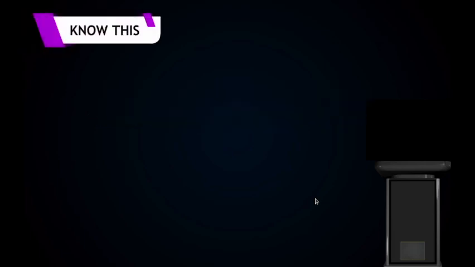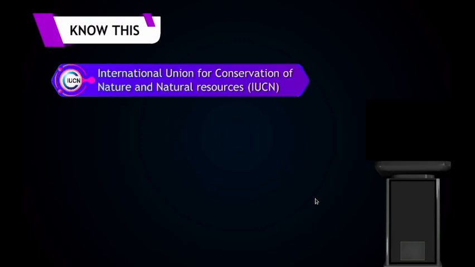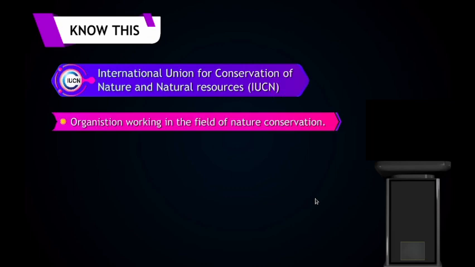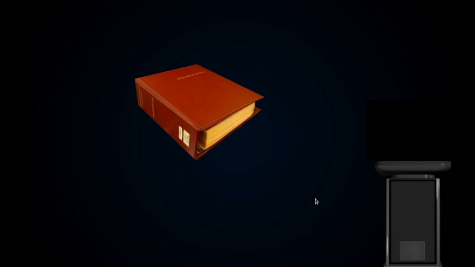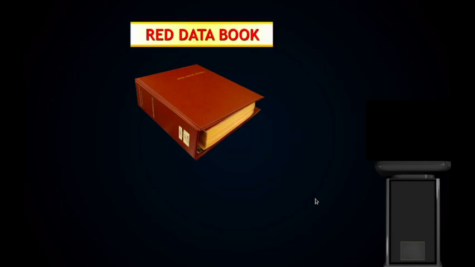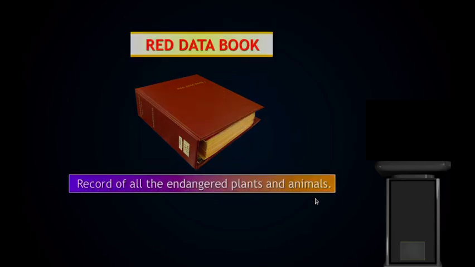Now, know this. International Union of Conservation of Nature and Natural Resources, in short known as the IUCN. This is an organization working in the field of nature conservation. Now this organization IUCN has published the red list of threatened species. So let us see. We have the red book here. Red data book. In this red data book, the IUCN has recorded all the endangered plants and animals.